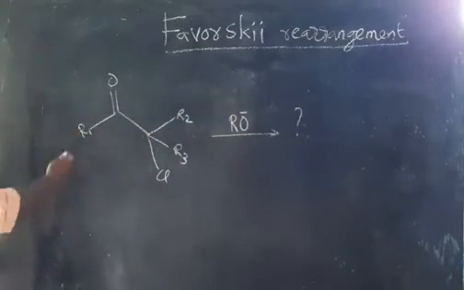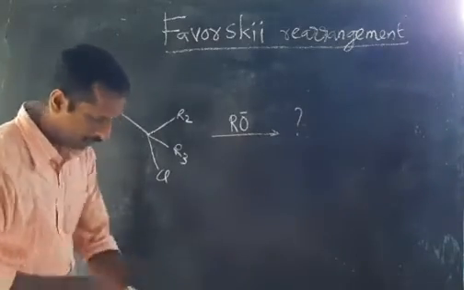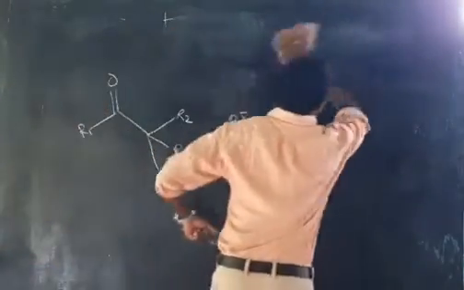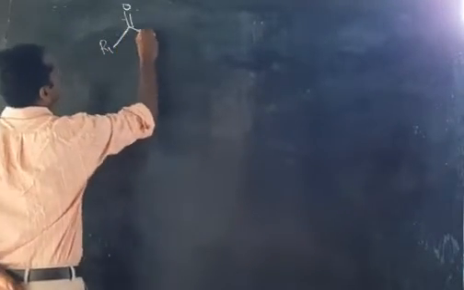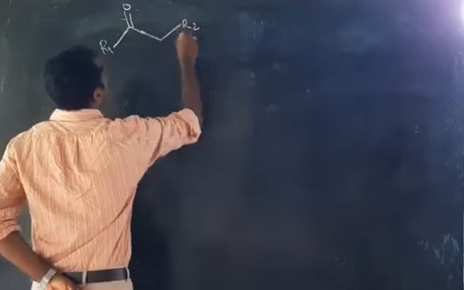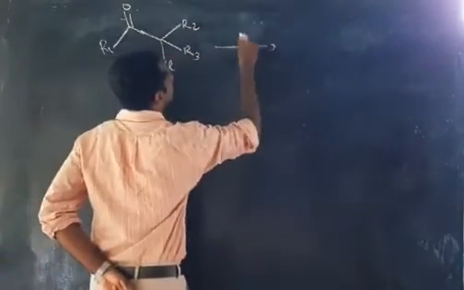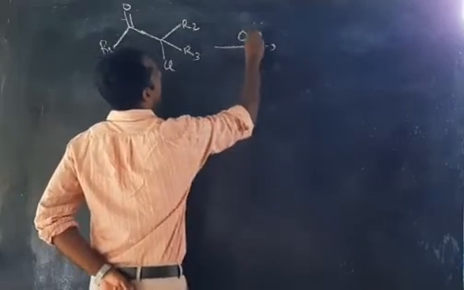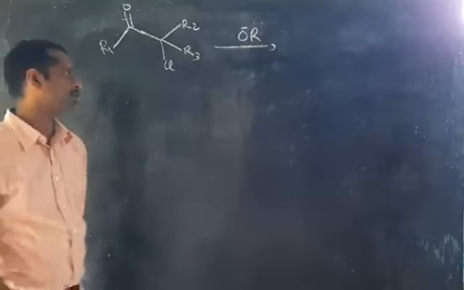What is the mechanism involved in Favorsky rearrangement? Let us see. I am writing the same thing: R1 double bond O, R2, R3, and Cl, treated with OR minus, alkoxide ion.